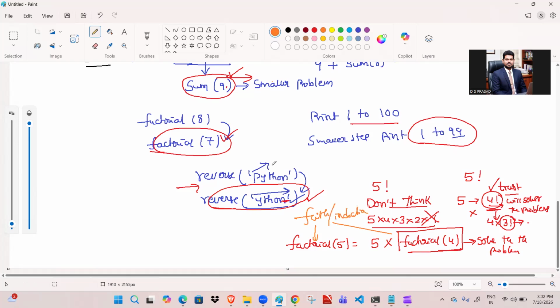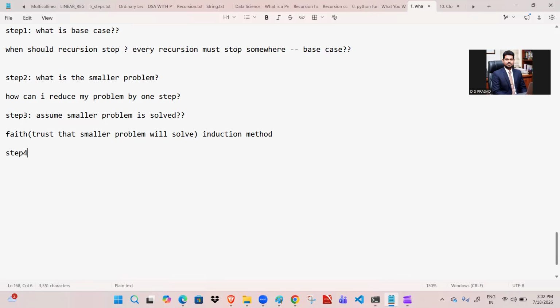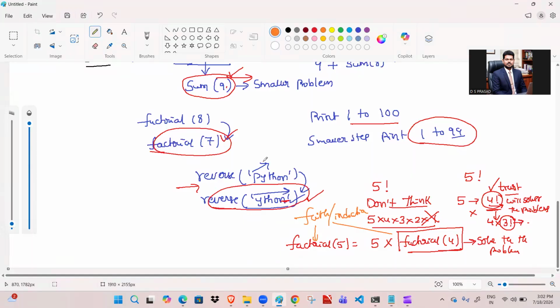So what about after this? Faith or induction method means, how do I use the smaller answer or smaller problem? So the step number 4. Step number 4 is, sir, as you said, okay, it is, but how to use that one? So how do I use the smaller answer? Sir, already we discussed this. How to use that one means, for example, if you are writing factorial, let's see factorial of 5.